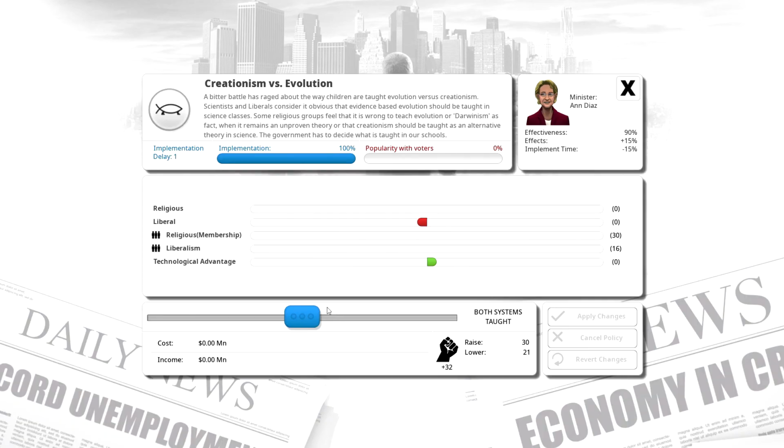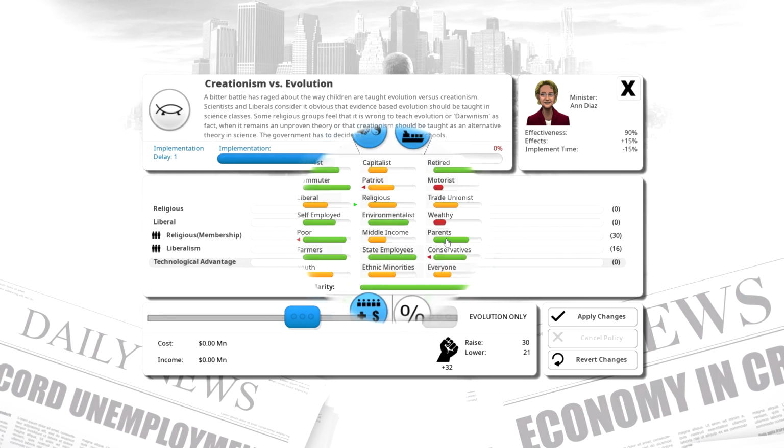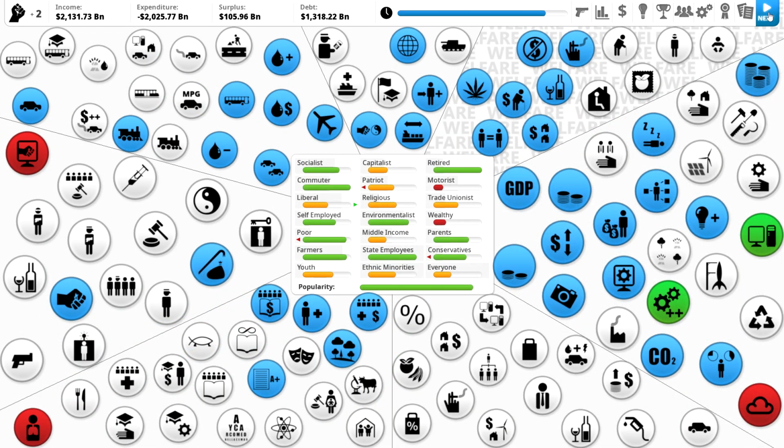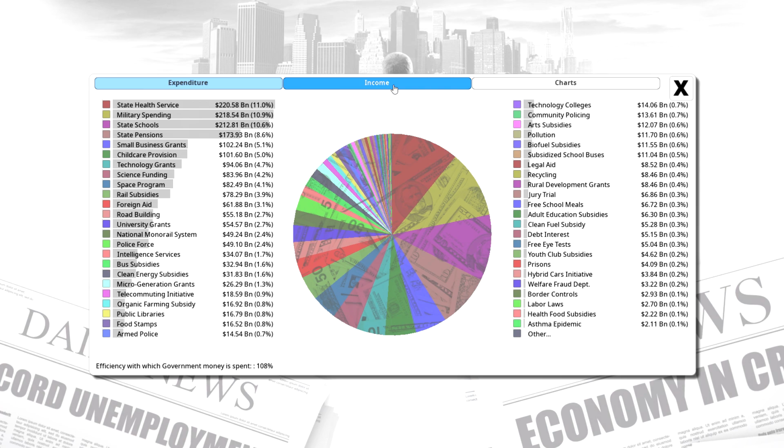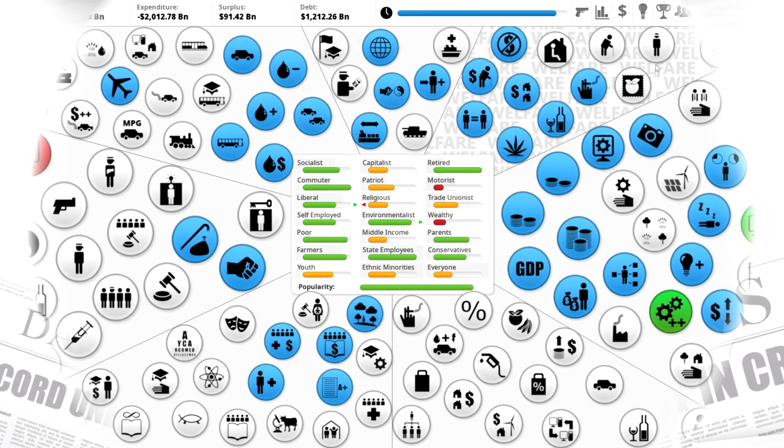So we're gonna have evolution be the only thing we teach, because that gives us more of a tech advantage, which should help the economy. Yeah, debt interest is only 5 billion right now, which is not bad.